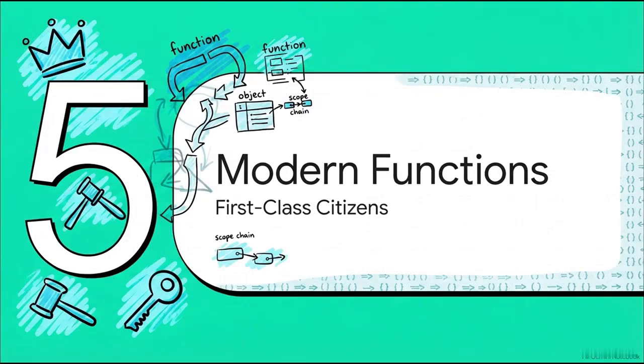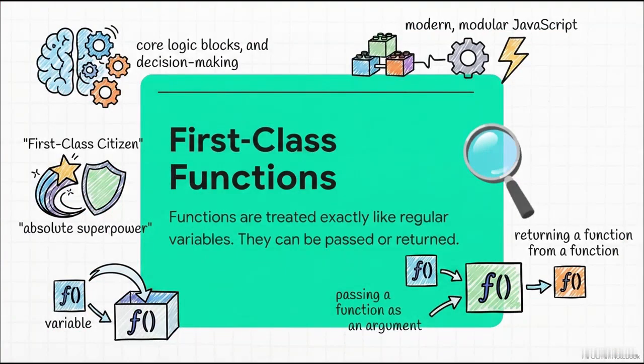Section 5. Mastering Modern Functions, First-Class Citizens. So let's shift gears to the core logic blocks that let you decide exactly when and how a piece of code should execute. In JavaScript, functions are treated as first-class citizens, and honestly, this is an absolute superpower. It basically means functions aren't just these rigid blocks of code. They are treated exactly like regular variables. You can save a function into a variable, you can pass a function as an argument into another function, and you can even return a function from a function. This exact flexibility is what allows modern, modular JavaScript to even exist.